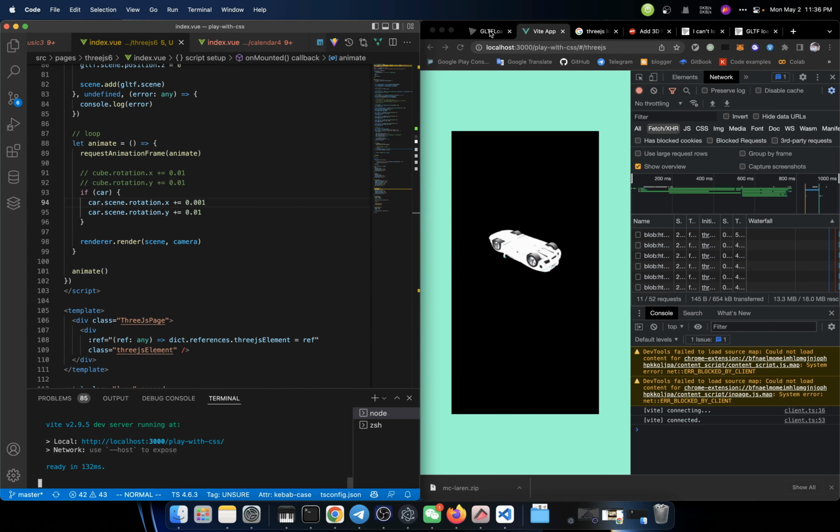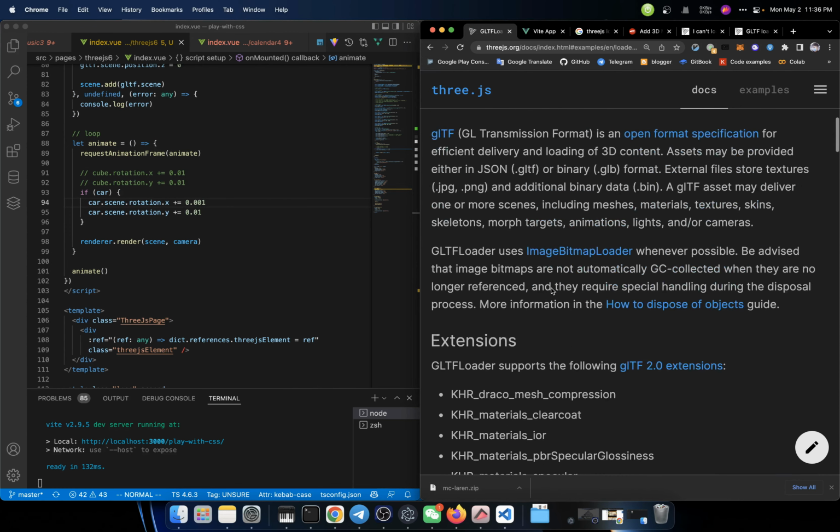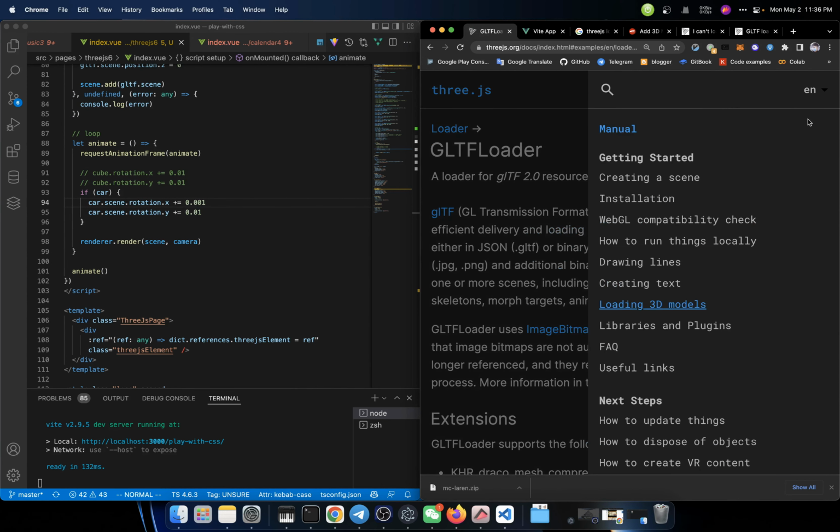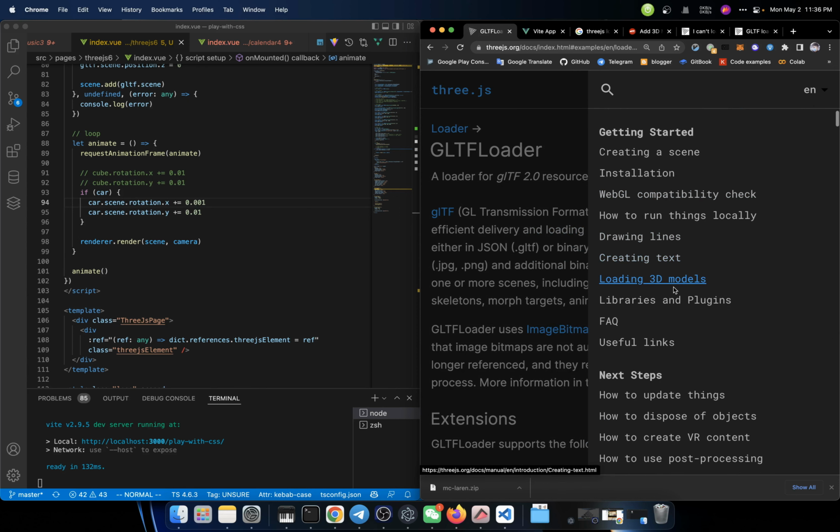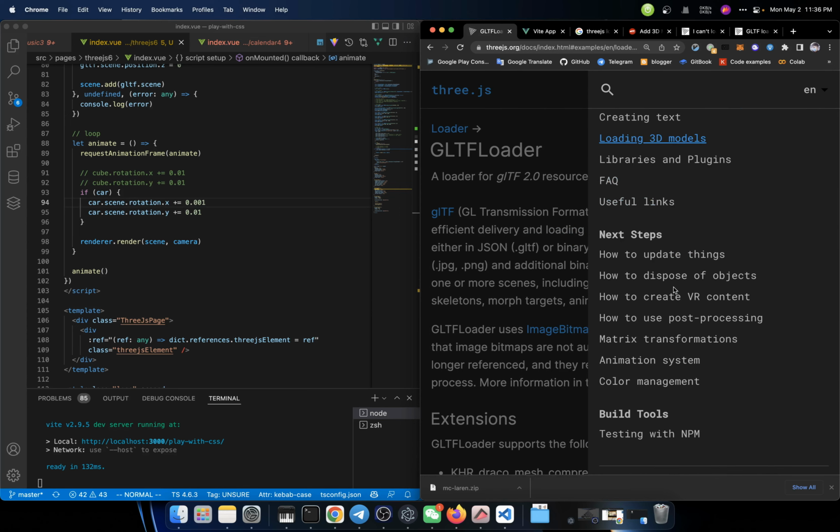Alright, let me go back to the tutorial and see what we could do next. We could try to draw a line or create text. But I don't think it's necessary to cover it here, since this video is already too big for a single video. If you are interested in those details, you could just go to the documentation.